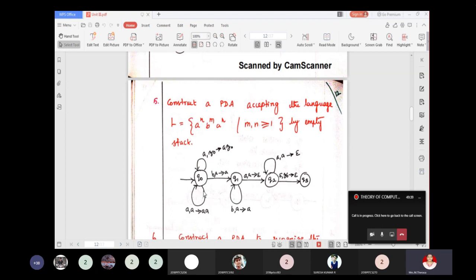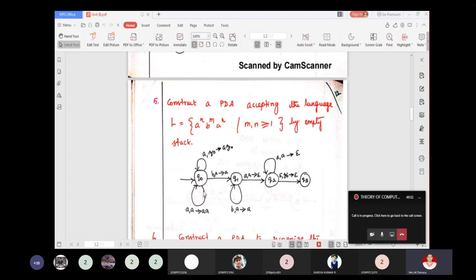And read all the B and do nothing. And afterwards, after B, you may read A. So that time, check whether you have A on top of the stack. If so, pop it. And repeat this operation and be in the state Q2.